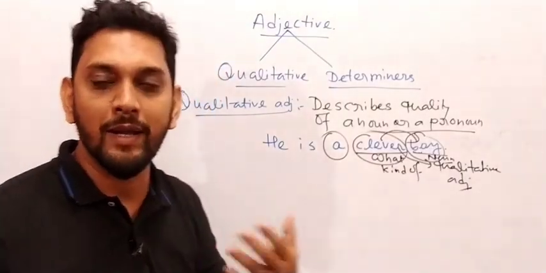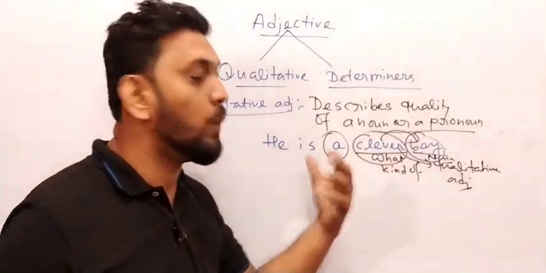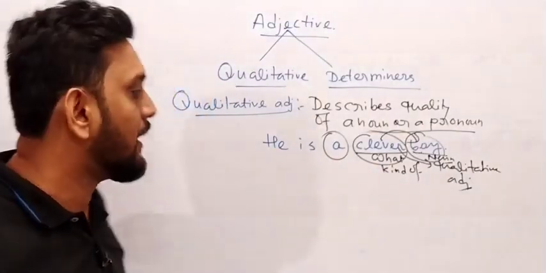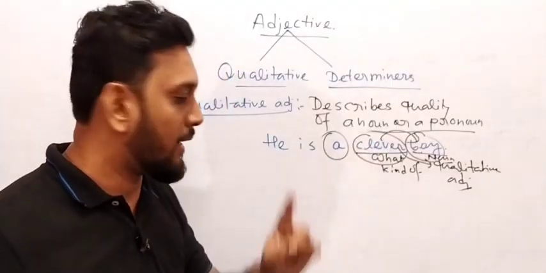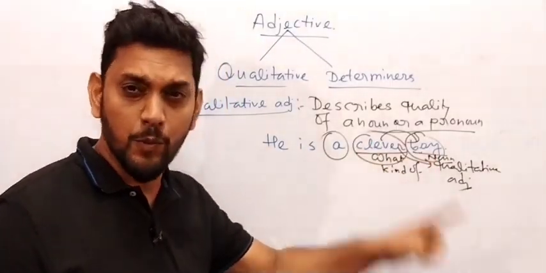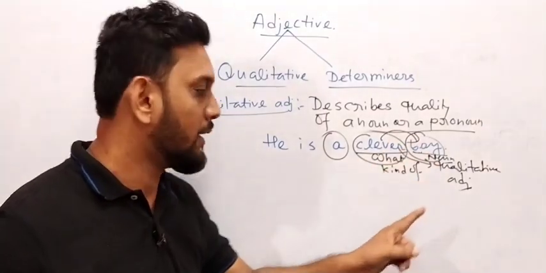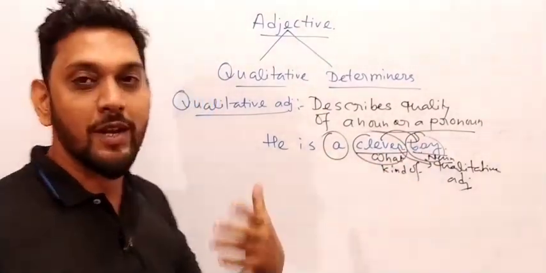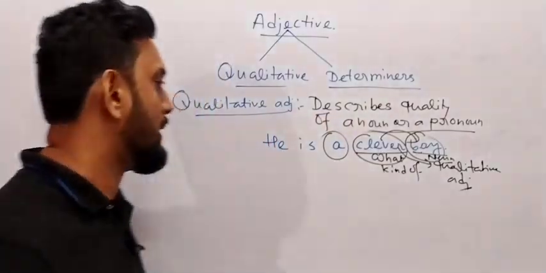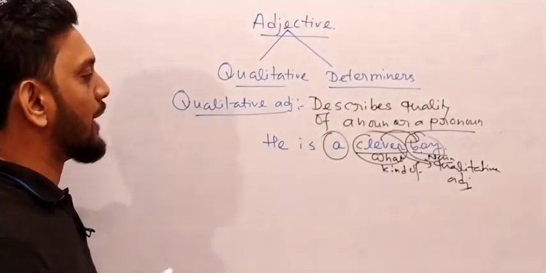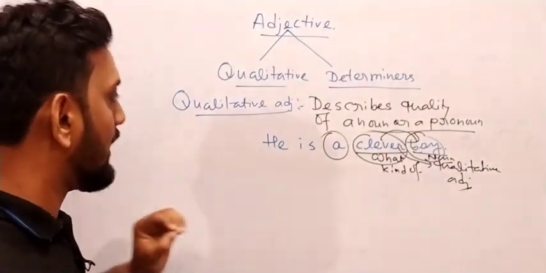So how can you find out the adjective in a sentence? Last time also I told you already. He is a what kind of boy? Very good answer. Clever boy, and it would be the adjective, and it is also called a qualitative adjective. Why is it called qualitative adjective? Because it talks about the quality of a noun. And also if we study very deeply, it talks about the personality of this noun. Got my point? Very good. So I can give you more and more ideas, but the fact is that we need to understand it very clearly.